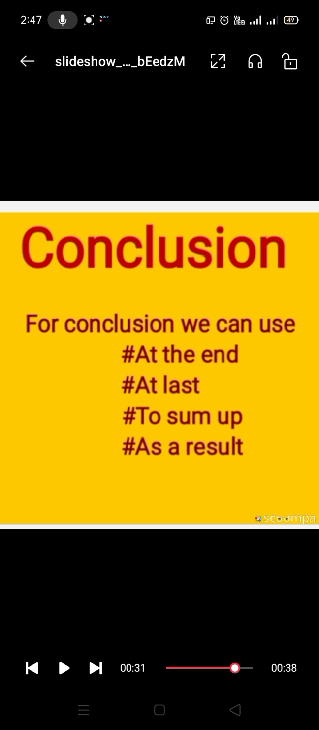Conclusion means when we have to sum up, when we are going to end our paragraph, so we can use these words at the end, at last, to sum up, as a result. These words we can start when we are just ending up our descriptive paragraph. Okay,